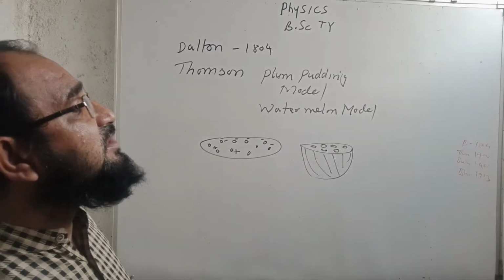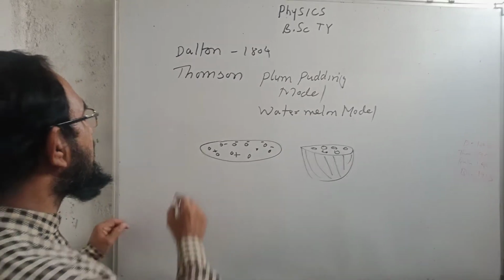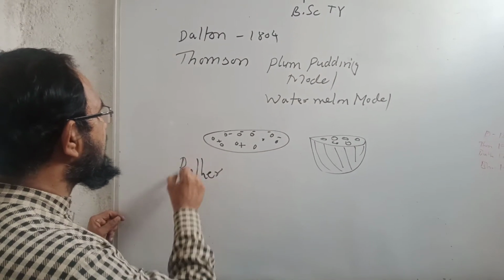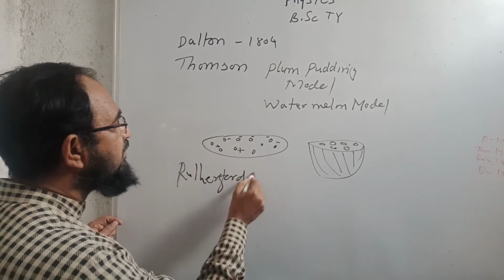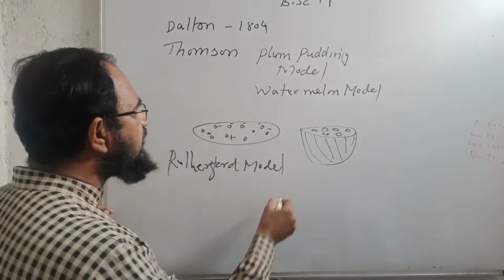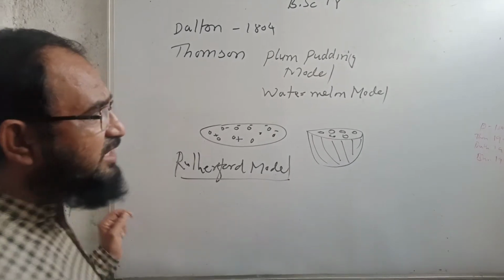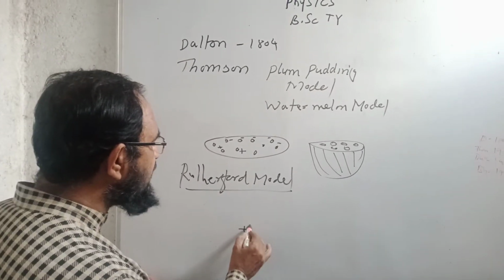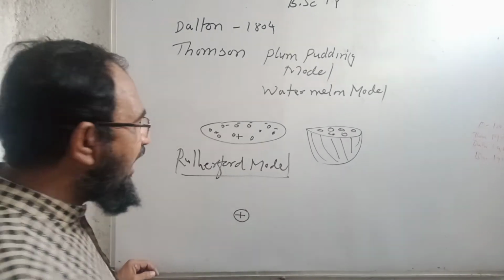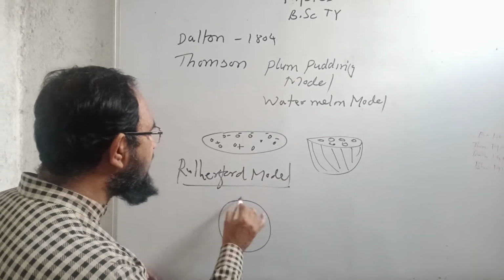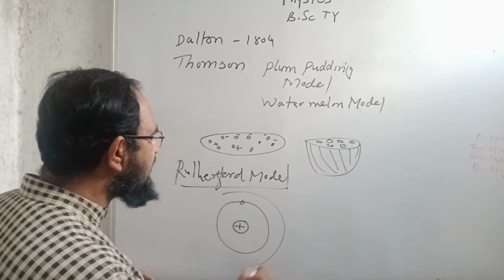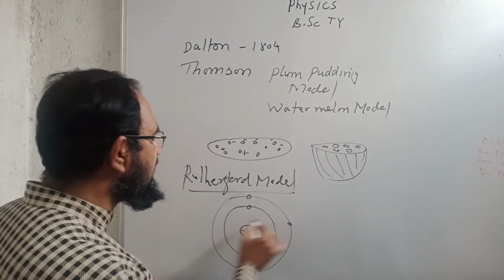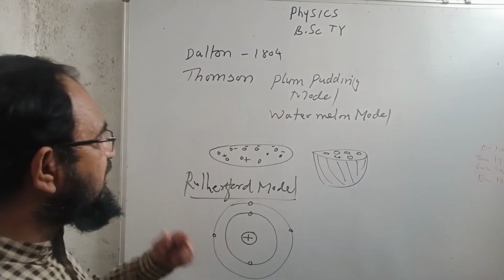Therefore, in 1911, Rutherford came forward and proposed his theory, the Rutherford model. In this model, he said that inside an atom there is a positively charged nucleus and the electrons are revolving around the nucleus in circular orbits.